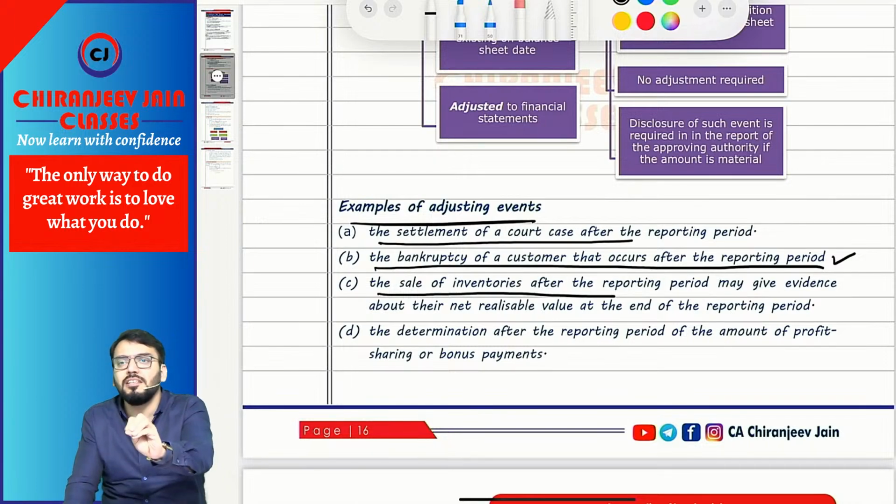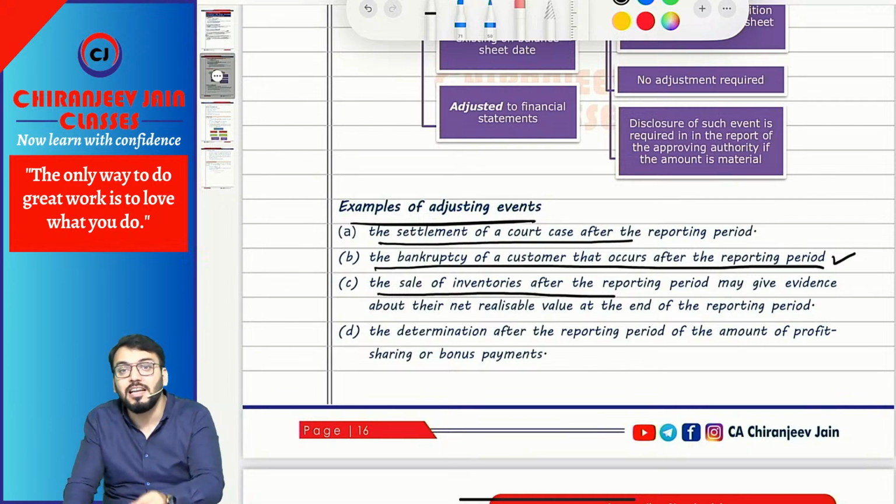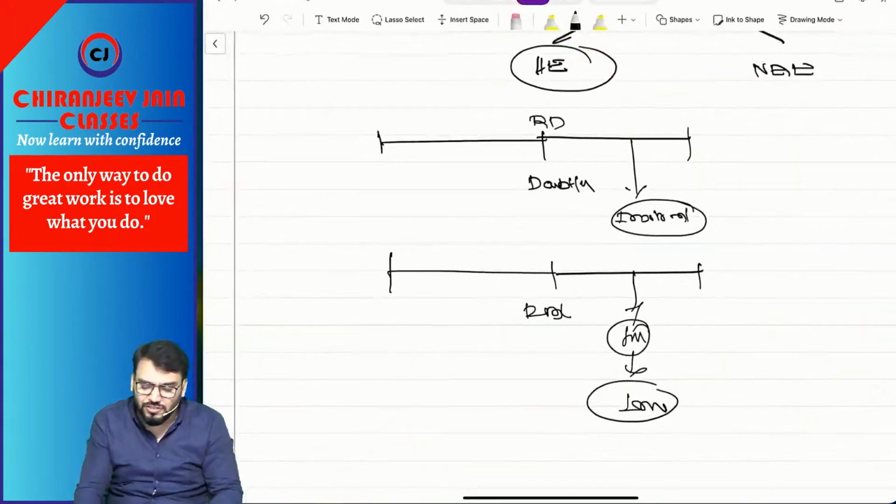So suppose you have estimated NRV at ₹100. But the actual sale happened after the reporting date, before approval of the financial statement. As per that, NRV should be 80. So it will provide evidence of the condition existing on the balance sheet. Therefore, it becomes an adjusting event. Understood? Understood? Just try to understand.